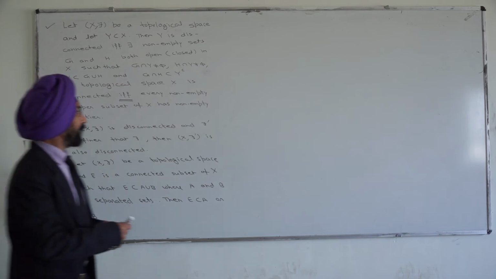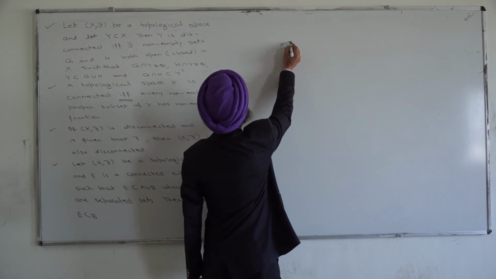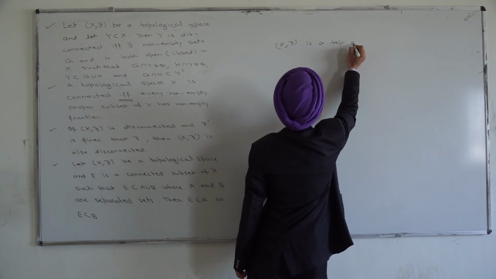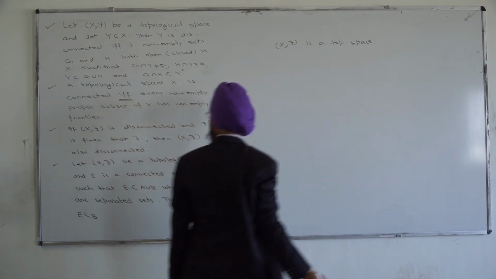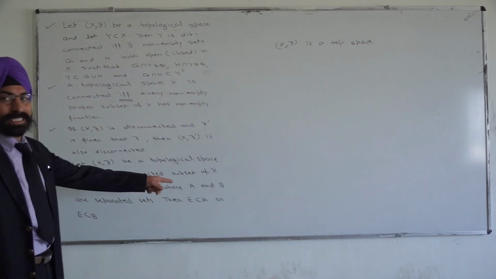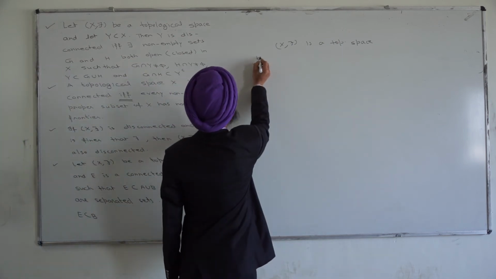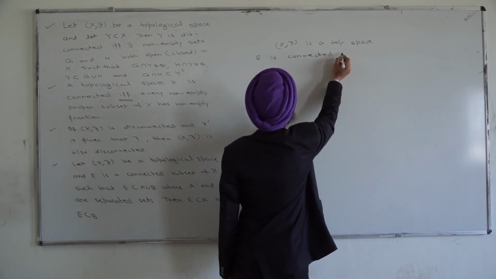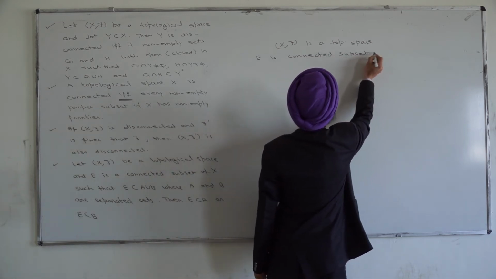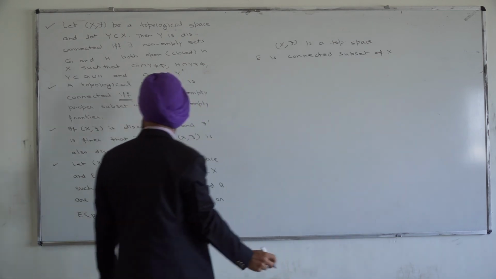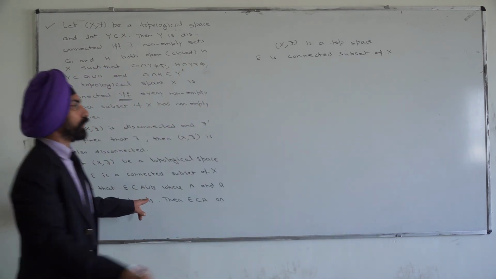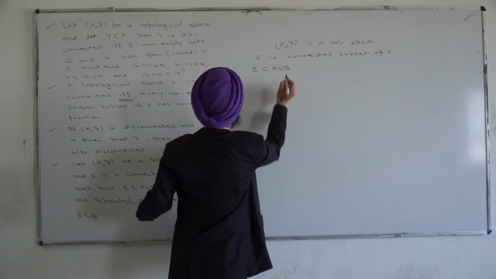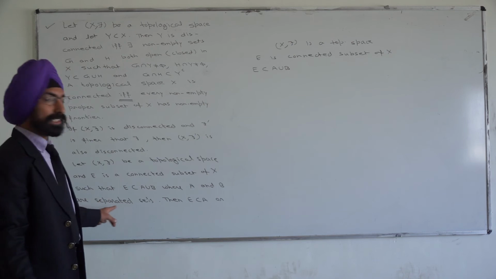Now we start with X, a topological space, and we are given that E is a connected subset of X. Also, we are given that E is a subset of A union B, where A and B are separated.